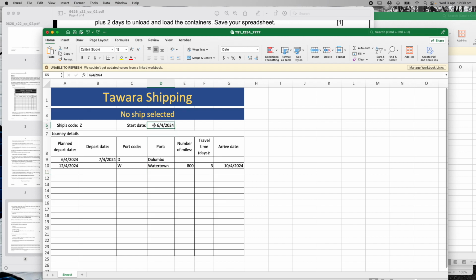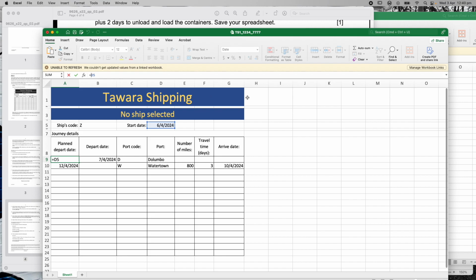The starting date, we don't need to put an IFERROR because that's just going to be something that the user types in. So there's no formula there. There's no formula here, so I don't need to put anything there. There's nothing on journey details, that's a heading. So we get to here. Here's the next one that we need to look at, which is just drawing the information directly from there across. In theory you'd say, why wouldn't the user just type it in there? But that's okay, they've put a formula in here.